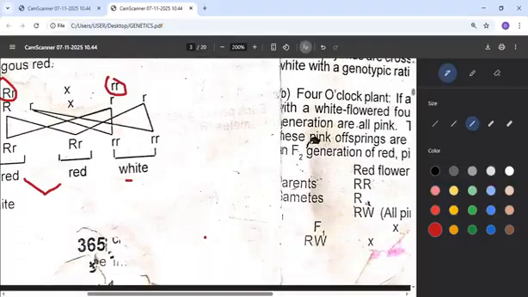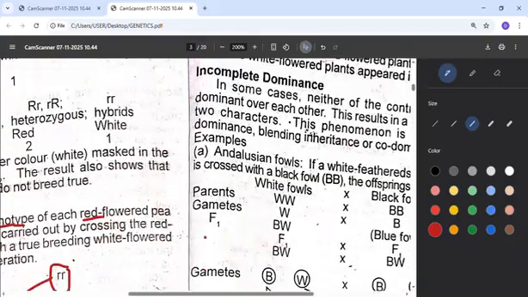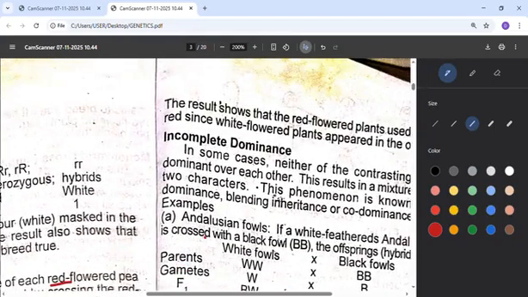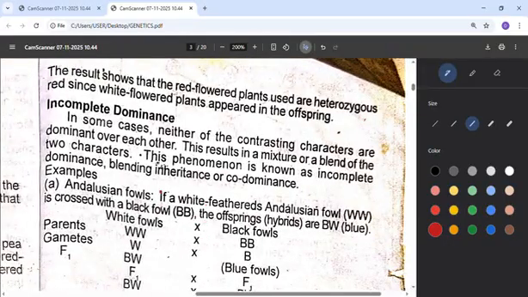Now the next point we want to look at is what we call incomplete dominance. So when you hear incomplete dominance, in incomplete, it means one is not completely dominant. For example, you can use the word blending inheritance. So blending inheritance, that's incomplete dominance. It's different from codominance, though what they wrote here is not the correct thing. So it's a blending inheritance.